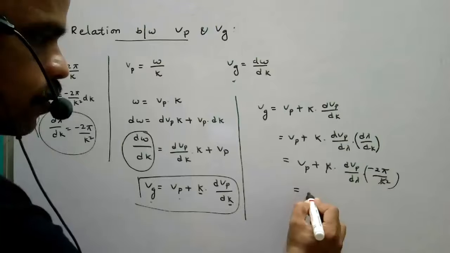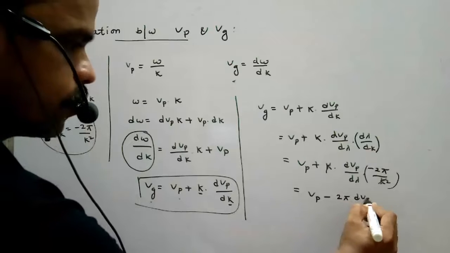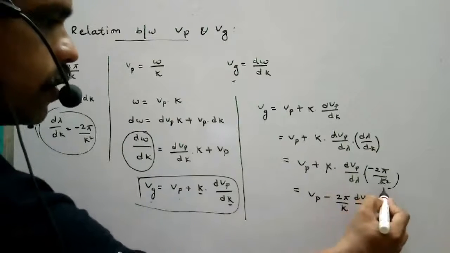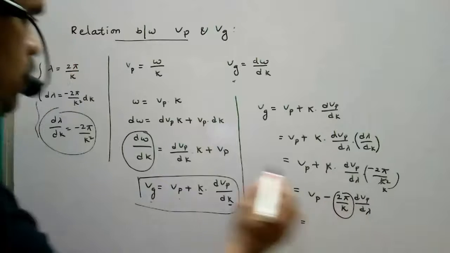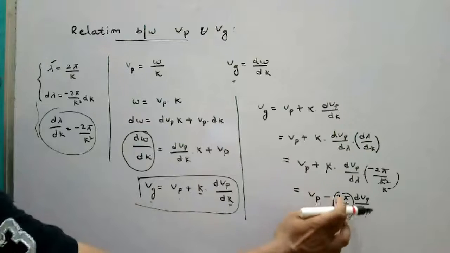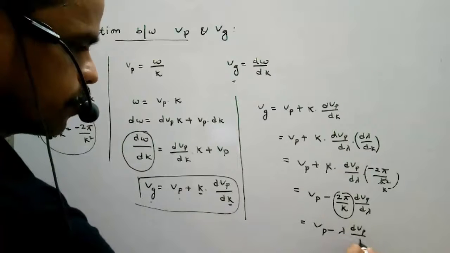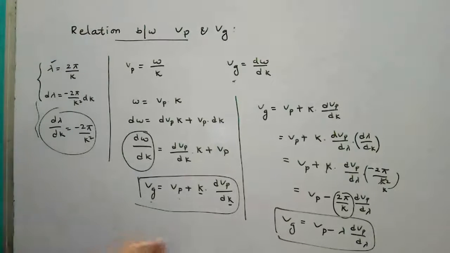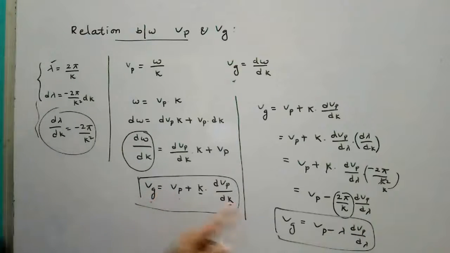Next, Vp minus 2 pi dVp by d lambda, where 2 pi by k is nothing but lambda. So Vp minus lambda dVp by d lambda. This is one more relation: group velocity equal to phase velocity minus lambda into dVp by d lambda. This is in terms of wavelength.